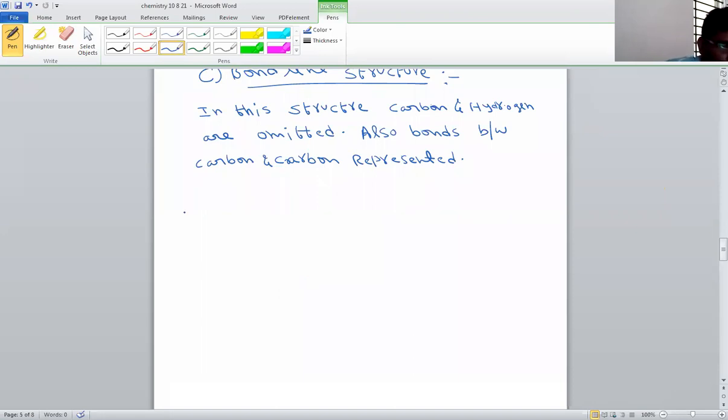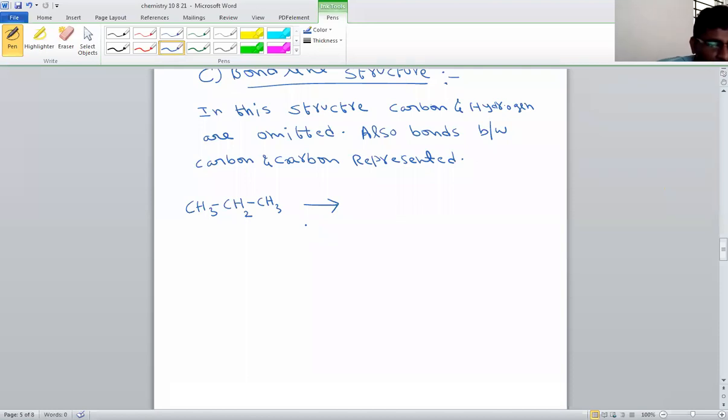So for example, I'm writing here CH3 single bond, CH2 single bond, CH3. As you know, this is a condensed structure. This we are converting to bond line structure. In bond line structure, carbon atoms and hydrogen atoms are not visible.